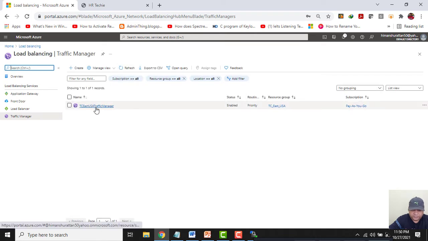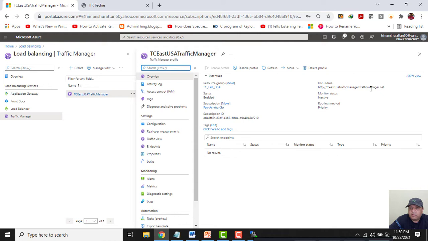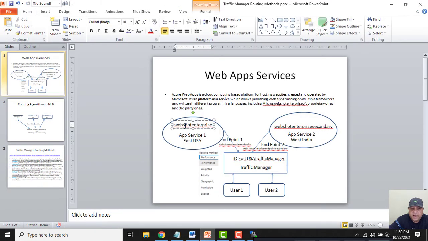Let's click on it. Now this is the URL. Now what I am going to do is configure both of these websites, WebShot Enterprise and WebShot Enterprise Secondary, in the endpoints of this traffic manager, and this traffic manager will send the request based on the routing method.